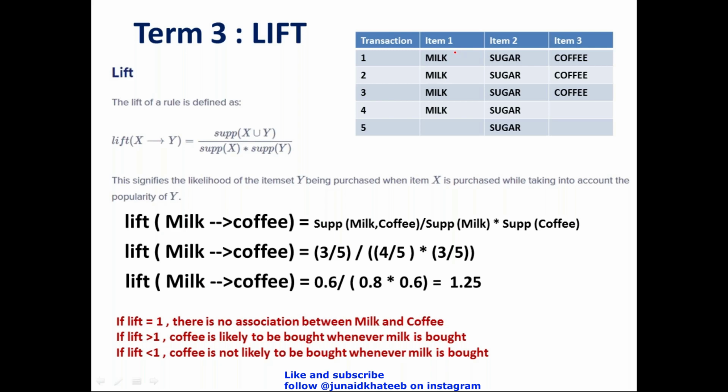If milk is the driving product, then what is the probability of coffee being picked up because the person was wanting to pick up milk? Second is, what is the probability of the milk being picked up when the person was wanting to pick up coffee? Both have to be taken into account.